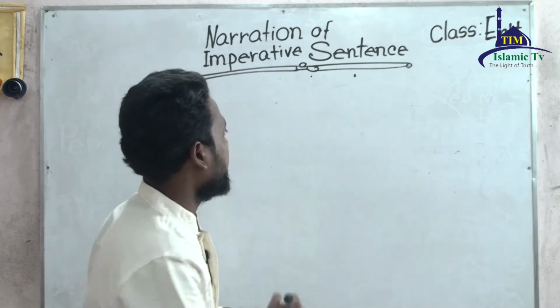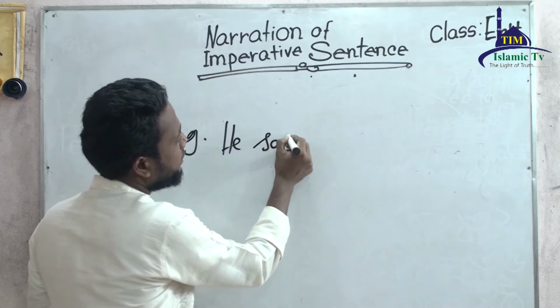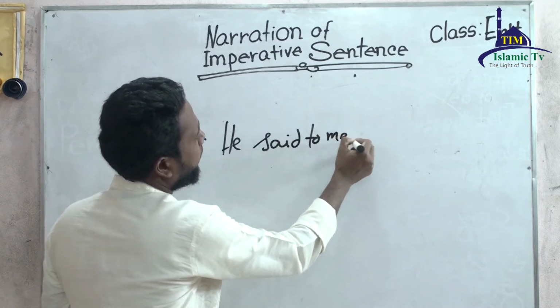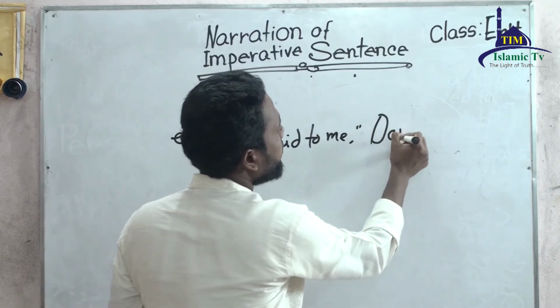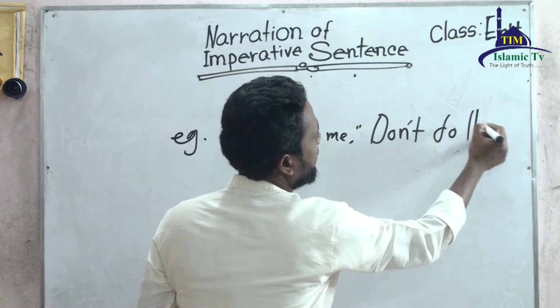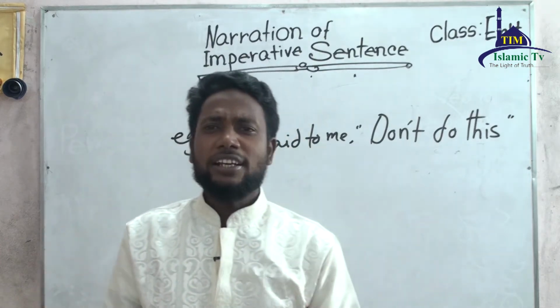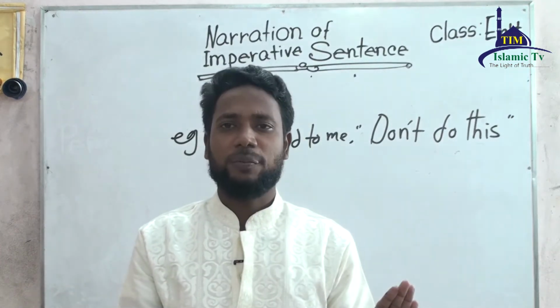Second example is: he said to me, don't do this. So to change the narration is very easy.